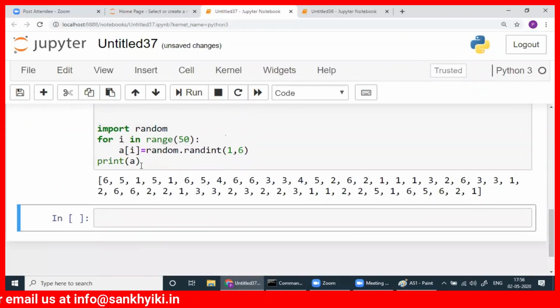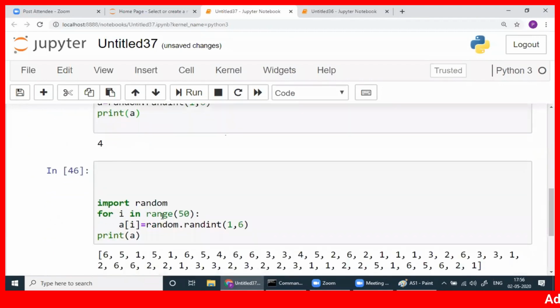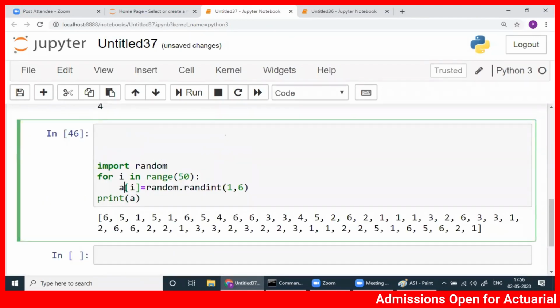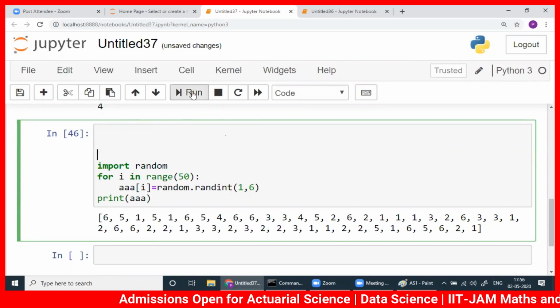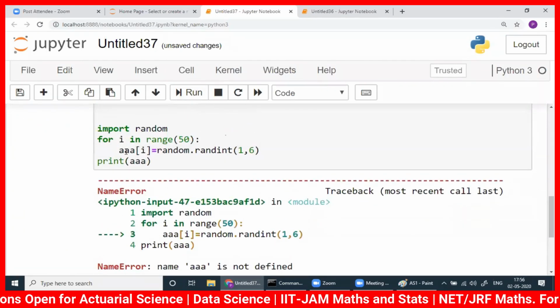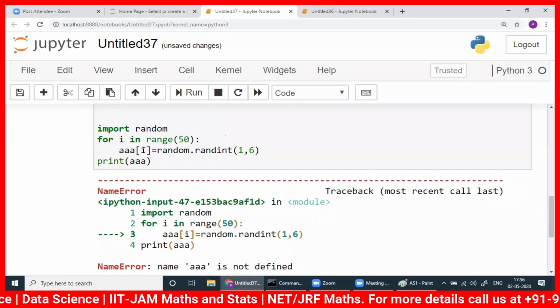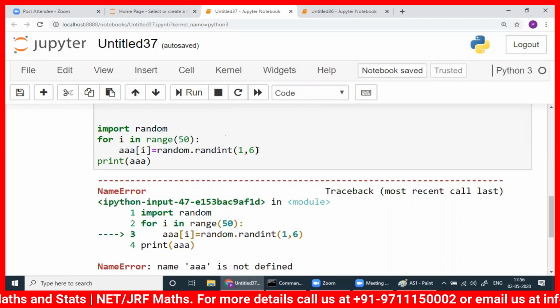See, even this also worked. Maybe A was there somewhere before. Okay, that's why. So do one thing. We'll do something which is not there. Yeah, there is a problem, you see. If A is not there, it will not understand what is A[0]. In A[0], you are supposed to keep this one, but it's not there.